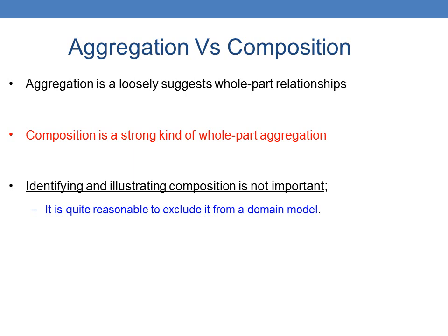So aggregation versus composition. Aggregation loosely suggests whole-part relationships. Composition is a strong kind of whole-part. For aggregation, identifying and illustrating it is not important. It is quite reasonable to exclude it from the diagram.